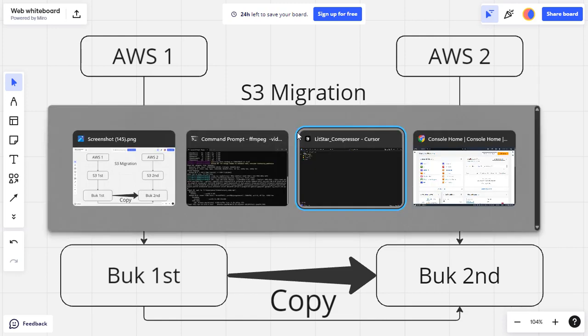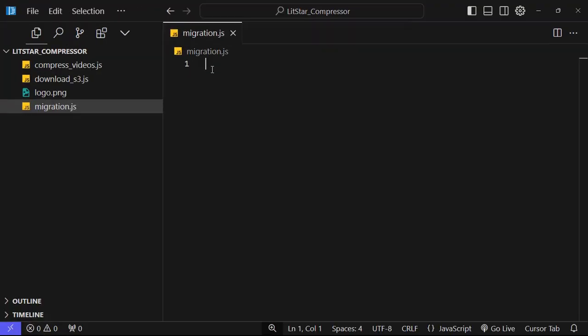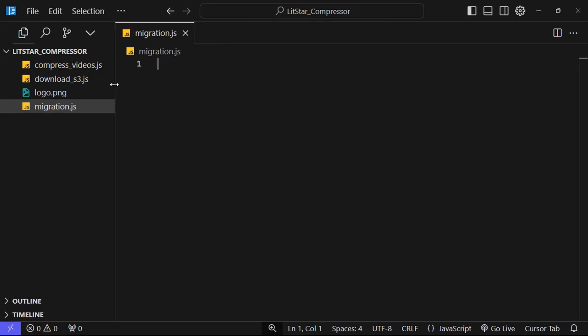You need to come to VS Code or any editor of your choice, and create one file. I'm creating a file called migration.js, any name will do. Let me zoom in a little bit. This is the folder structure, and it doesn't matter what folder you use. Just create one file, migration.js.